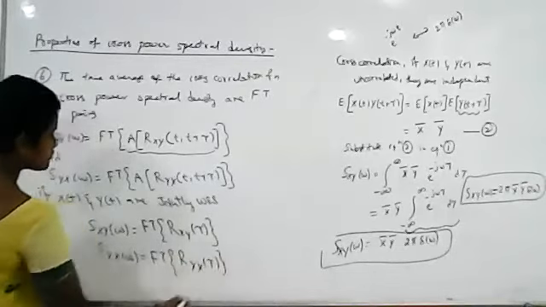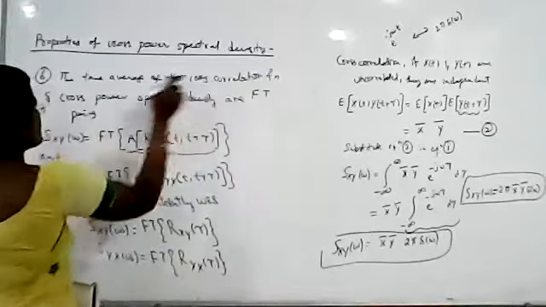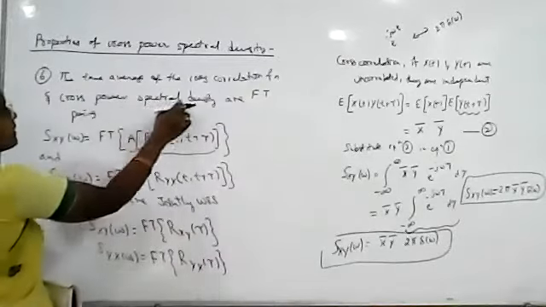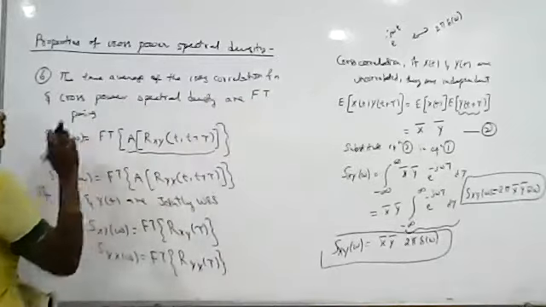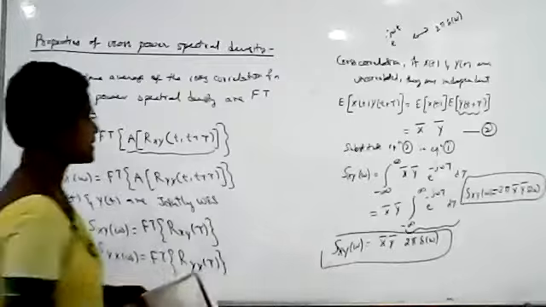This is very important: the time average of the cross correlation function and the cross power spectral density function form Fourier transform pairs. This is our sixth property.